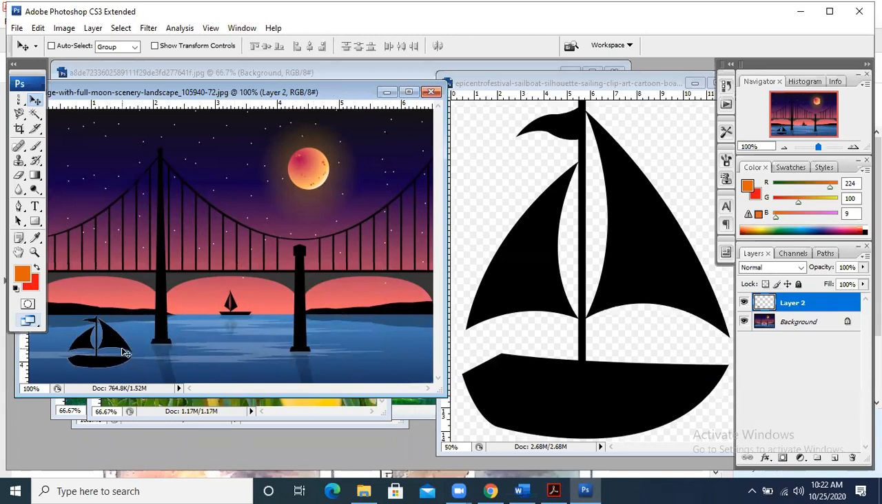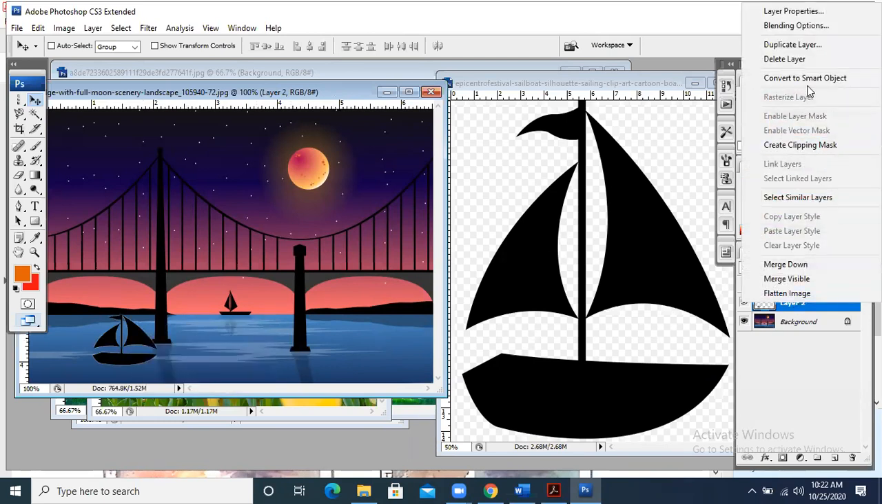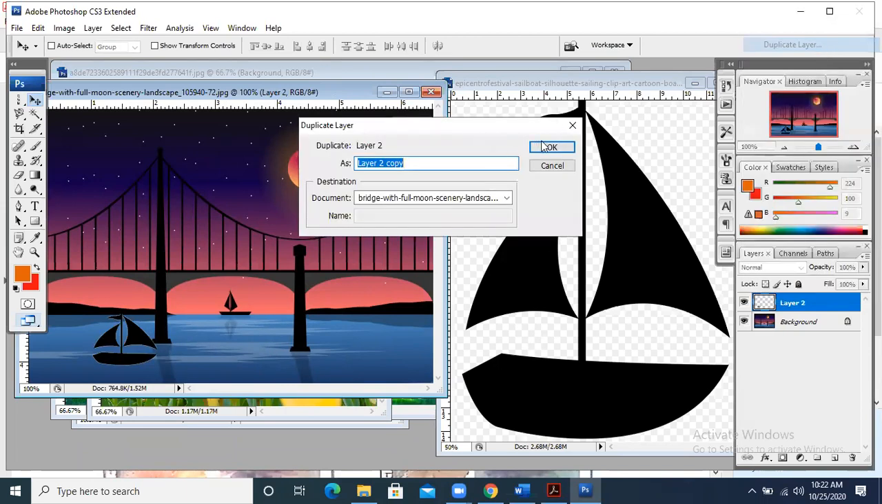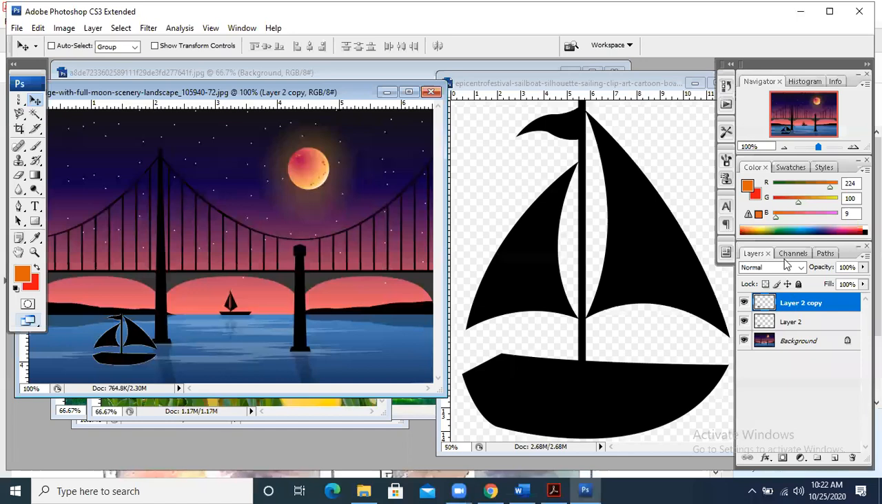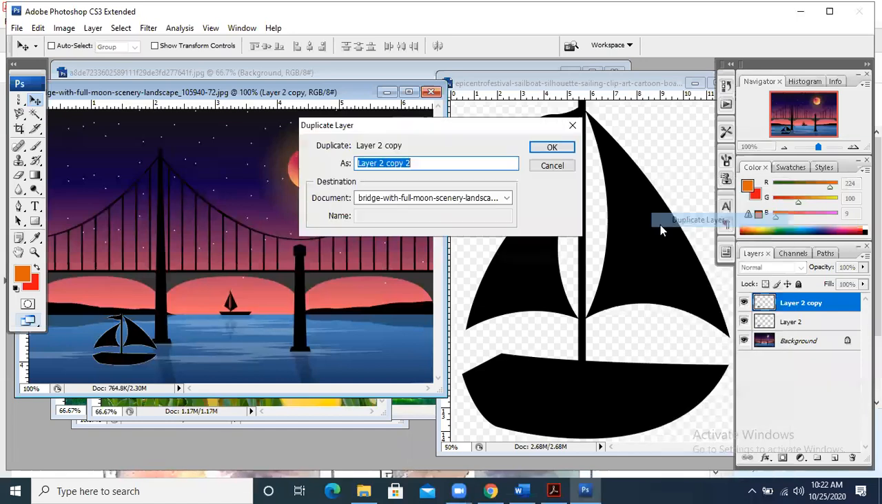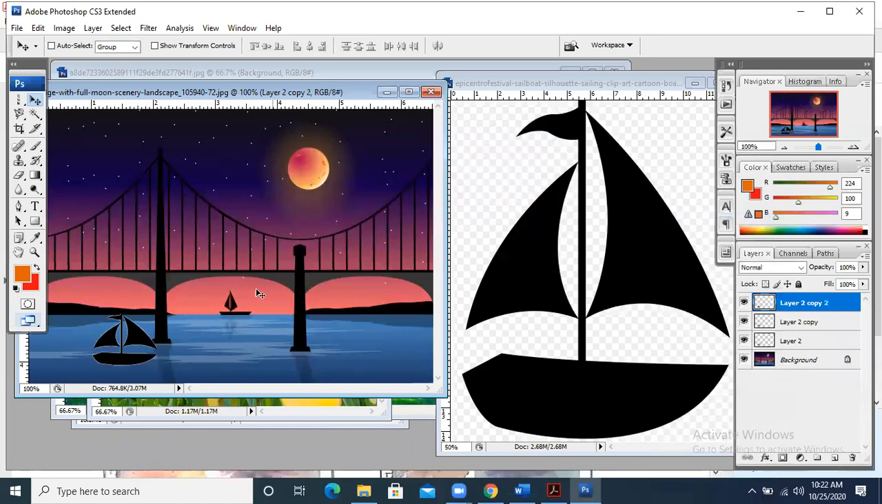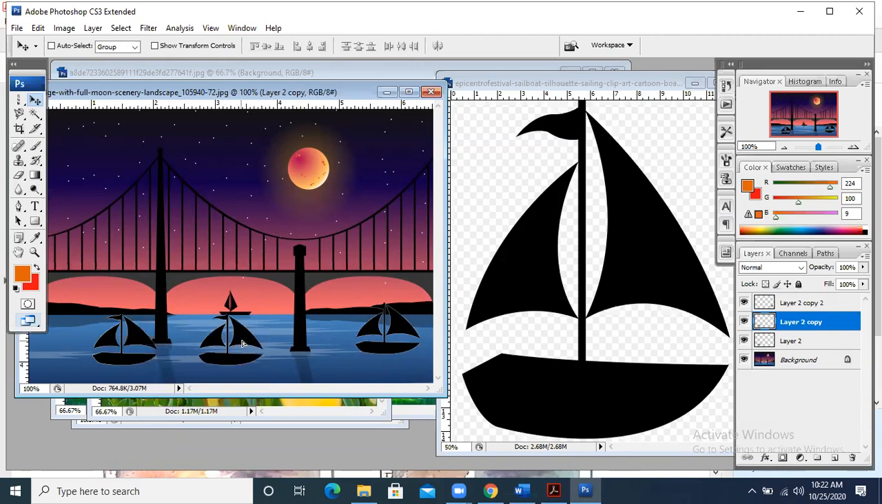Can you see this? If you want to make copies of it, you can right click on it and choose duplicate layer. Duplicate layer: boat 1, boat 2, boat 3. N number of duplicate layers can be created. Can you see this? I have created three boats over here.